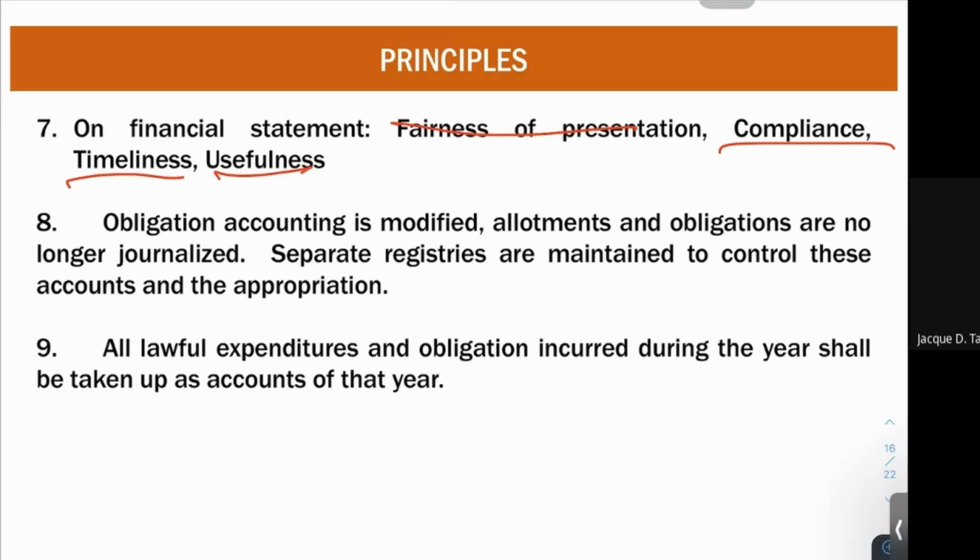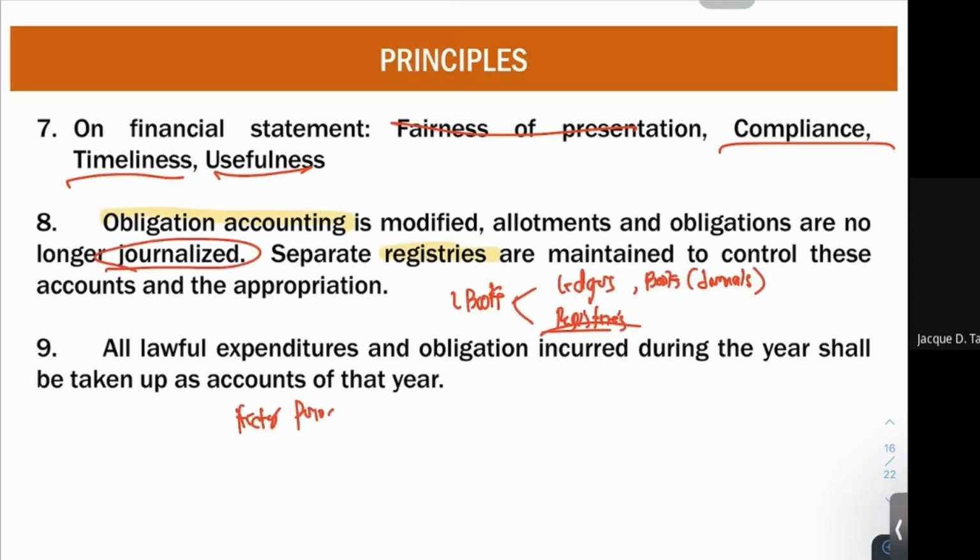And lastly, all lawful expenditures and obligations incurred during the year shall be taken up as accounts of that year. So this talks about, of course, your proper accounting period. So it must go with that proper period. If you have that obligation on that period, you account for that obligation on that period. Okay? So we're done talking about your accounting principles and your sources.